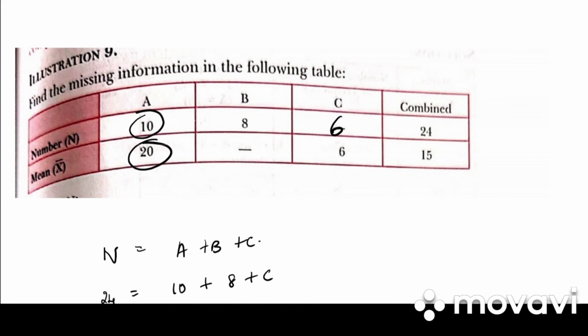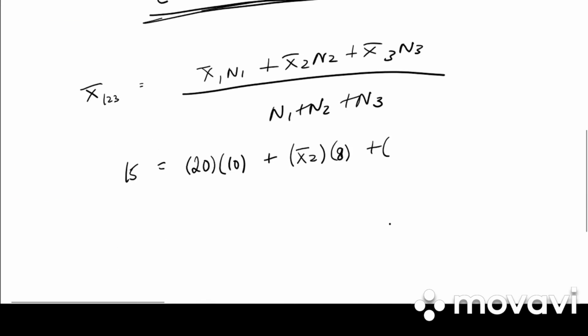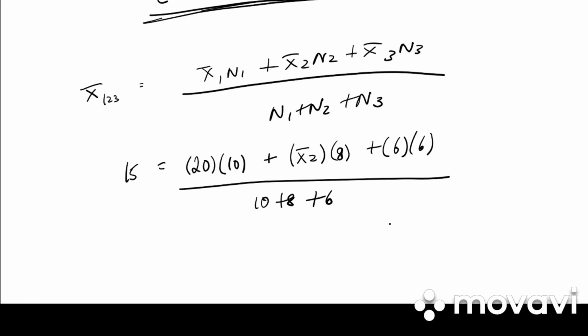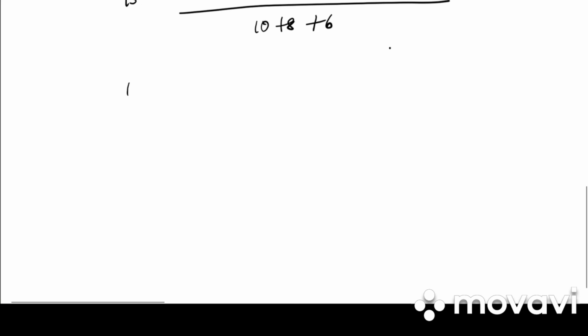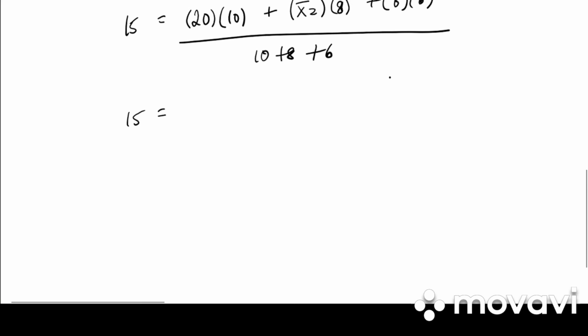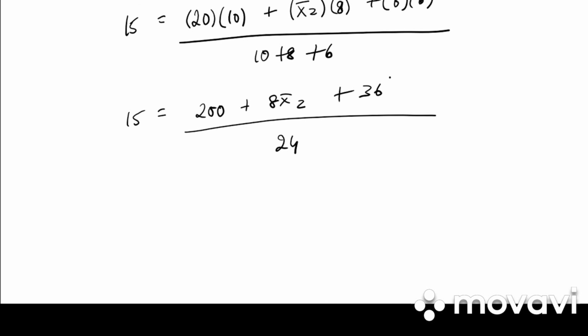So 20 into 10, we don't know x bar 2 into 8, x bar 3 is 6 into 6. And what is n1 plus n2 plus n3? 10 plus 8 plus 6, or you can directly write 24 as well. So 15 is equal to 200 plus 8 x bar 2 plus 36 divided by 24.